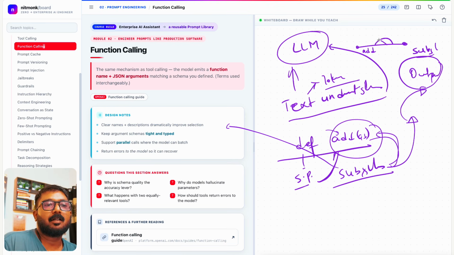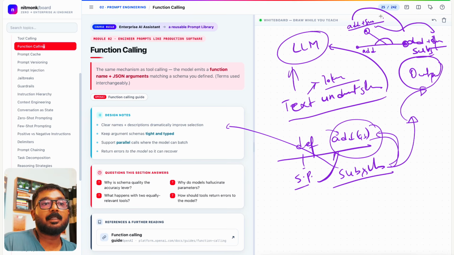Think about very minor details. Like let's say we are trying to define one particular method that does add plus subtraction, and there is another that does add plus division. Right? Add is common in both, subtraction and division are not common. But you have to define that this tool is doing addition and subtraction, this tool is doing addition and division, so that your model does not hallucinate.